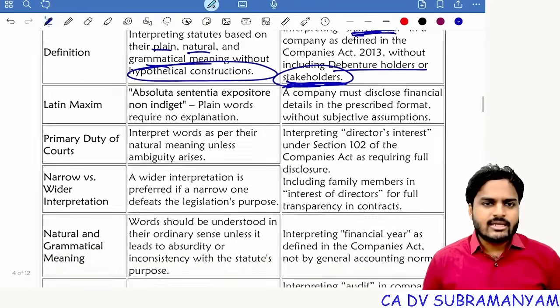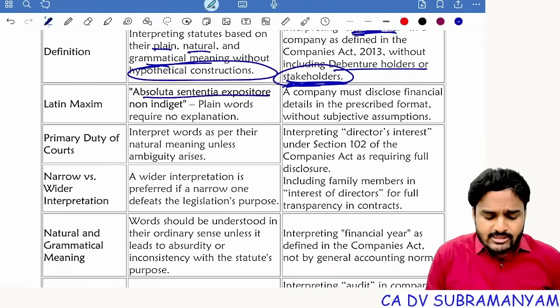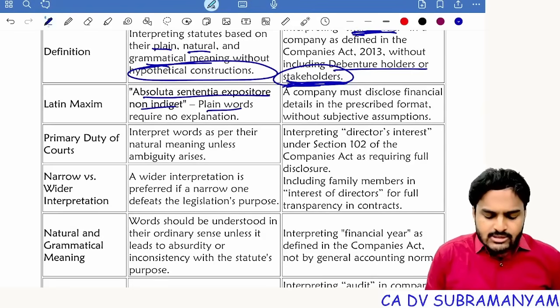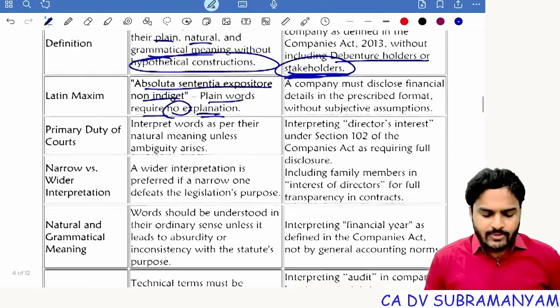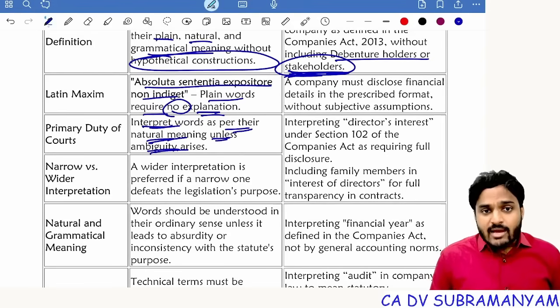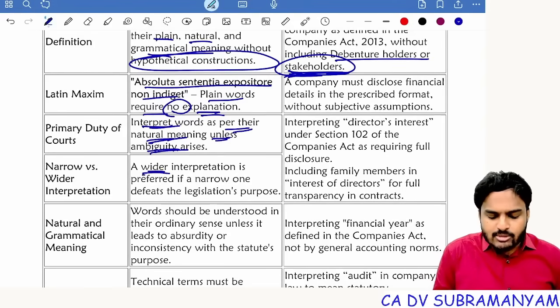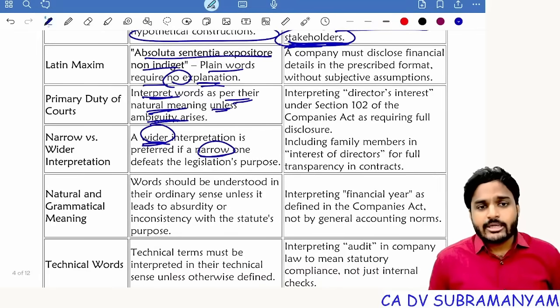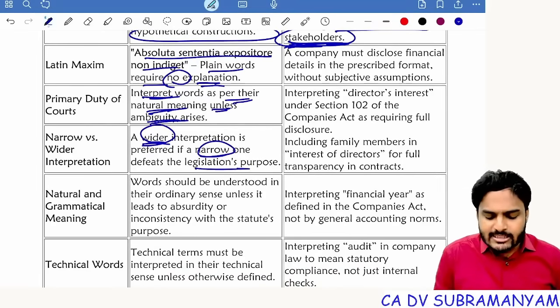Understand? Remember the Latin maxim and write it in the examination so that you will get good marks: plain words require no explanation. Interpret words as per the natural meaning unless ambiguity arises. And in case of ambiguity, suppose two types of interpretation are possible, wider interpretation and narrow interpretation. Then don't apply the narrow interpretation if it is defeating the legislation's purpose.